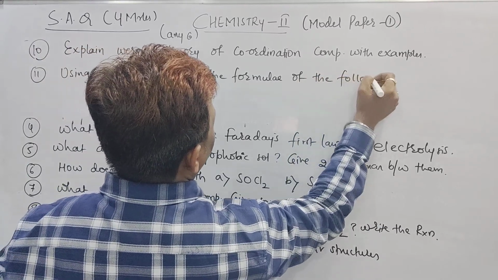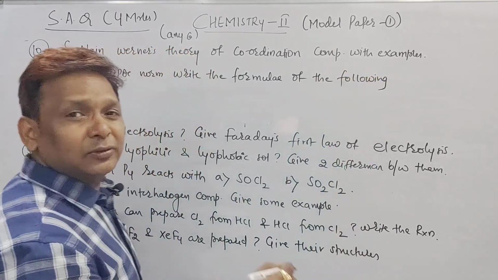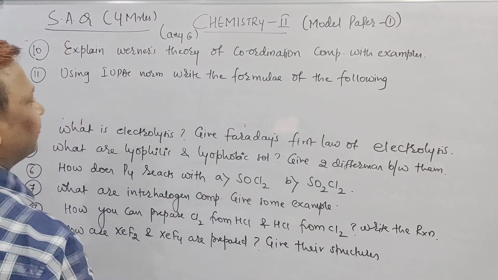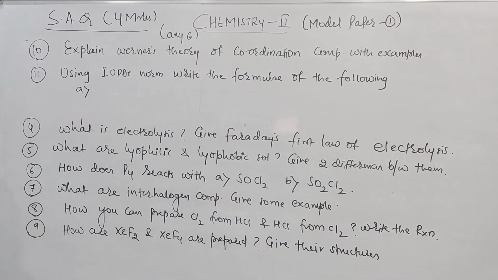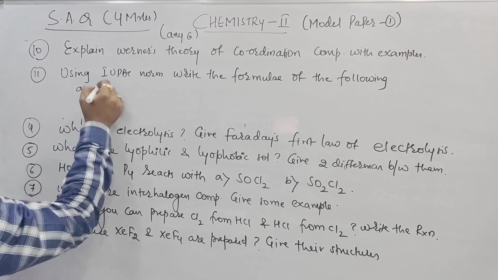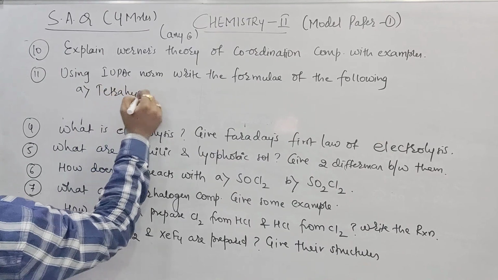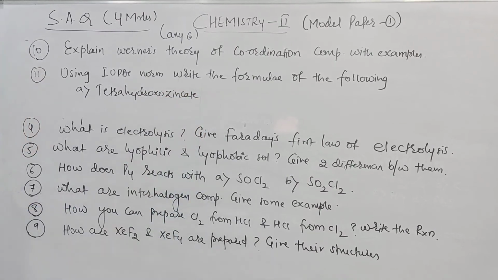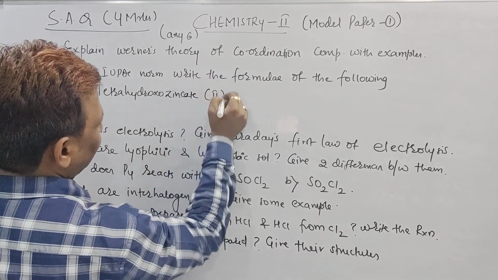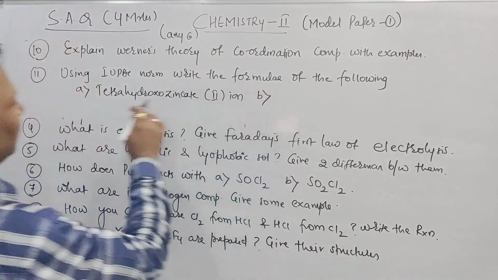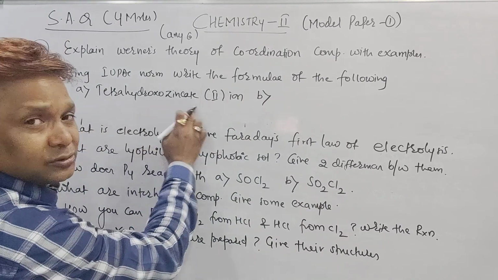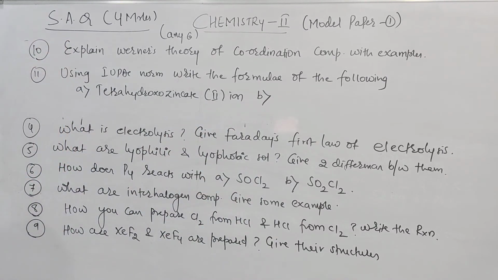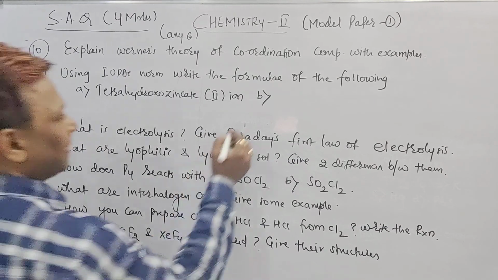Means in this case, beta, they will give the name of the compound, then we have to write the formula. Let us see, the first one in the book they gave is tetrahydroxozincate. Zincate means Zn, 2 minus. Right? Tetrahydroxozincate 2 minus. Second one, hexaamminecobalt(III) sulfate.